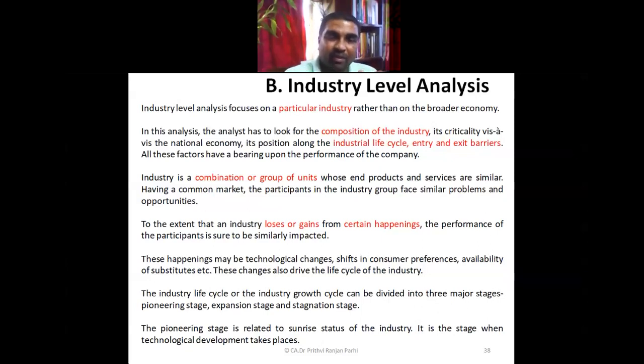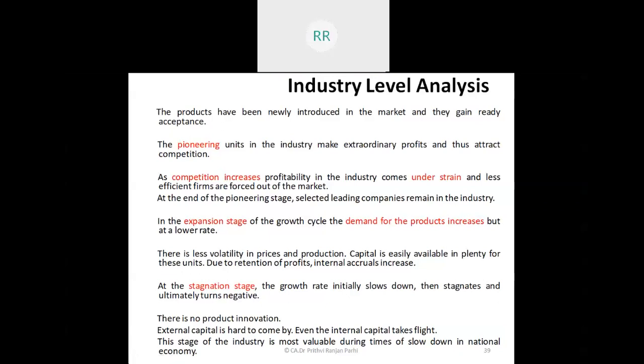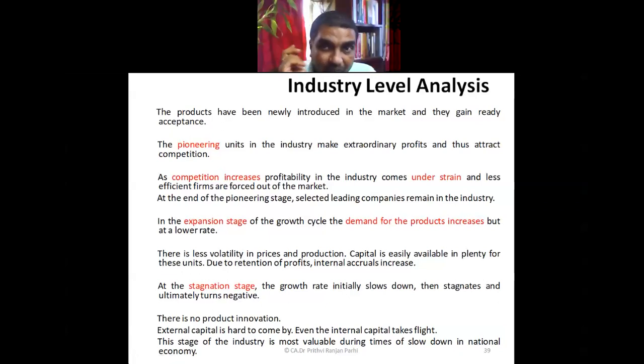Industry development. How this particular industry is affected by certain happenings. If something happens, let us say now this thing, COVID-19 kind of situation happened. So what impact it is having on this industry? So one should be able to understand. So in industry level analysis, all these factors are taken into consideration or taken care of.